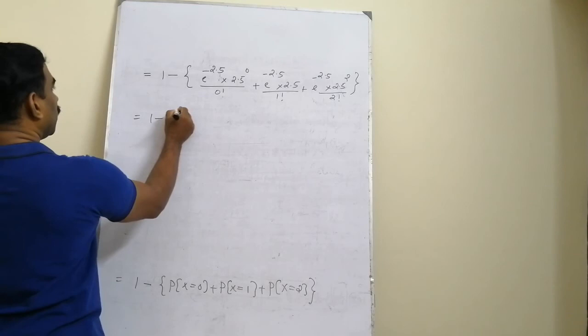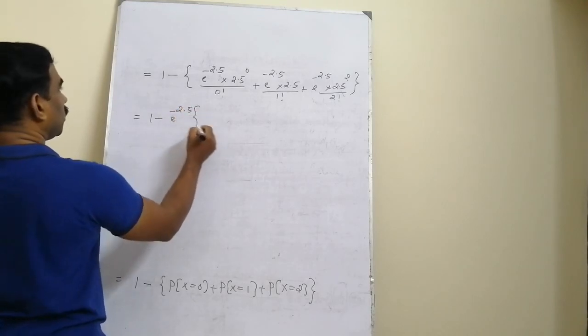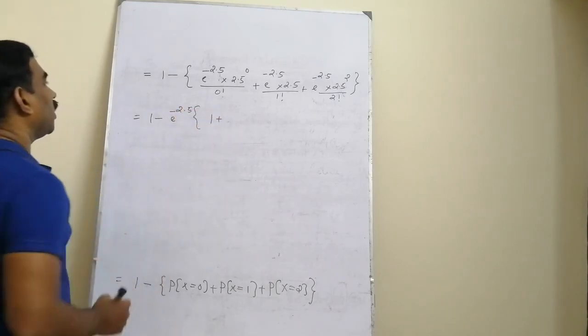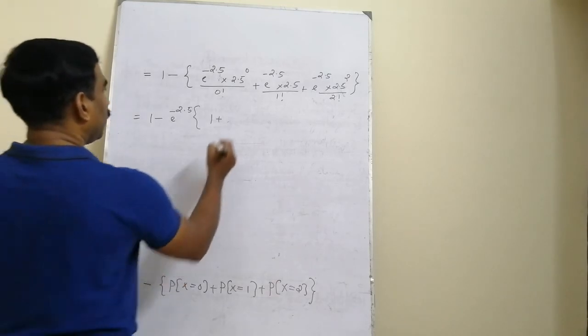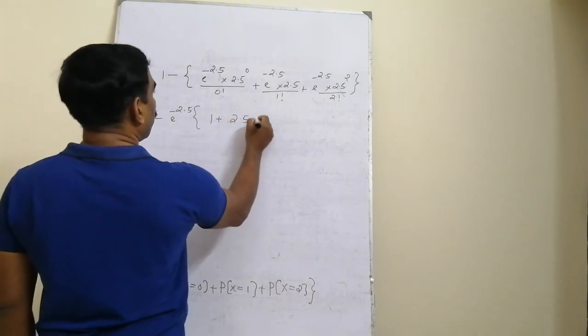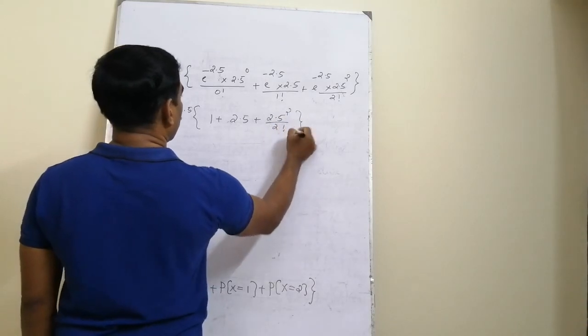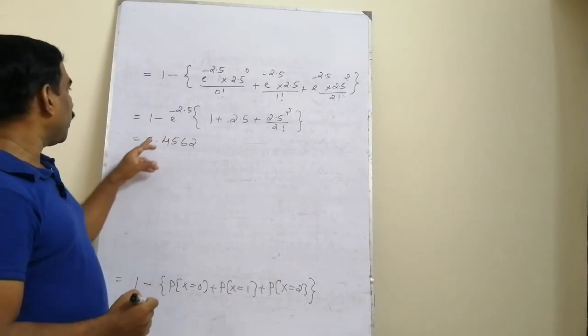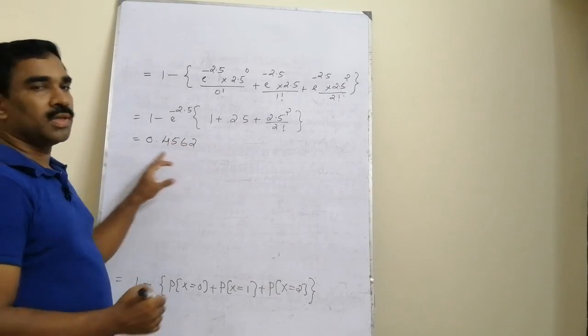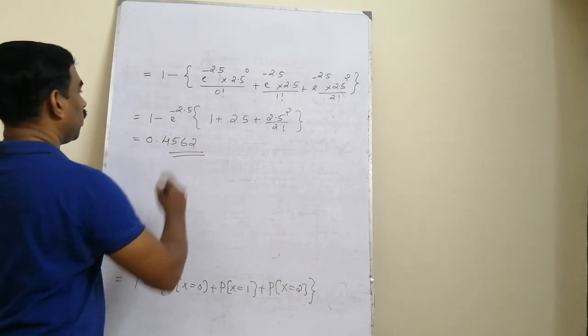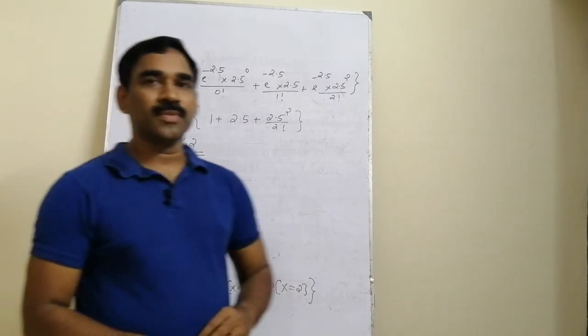We can take the common factor e raised to minus 2.5 outside. So the first term is 1 after taking the common factor, plus the second term becomes 2.5 plus 2.5 square divided by 2 factorial. And this simplification will give the value 0.4562. So this is the required probability.